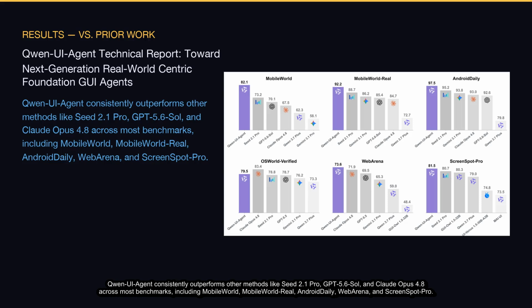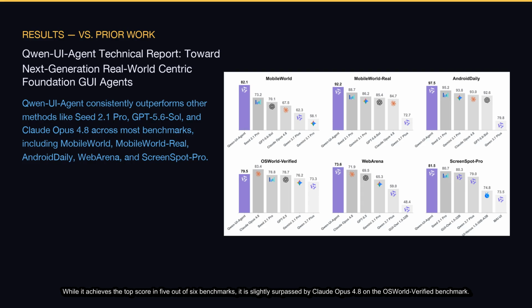Qwen-UI-Agent consistently outperforms other methods like Seed 2.1 Pro, GPT 5.6, Sol, and Claude Opus 4.8 across most benchmarks, including Mobile World Real, Android Daily, Web Arena, and ScreenSpot Pro. While it achieves the top score in 5 out of 6 benchmarks, it is slightly surpassed by Claude Opus 4.8 on the OS World Verified benchmark.